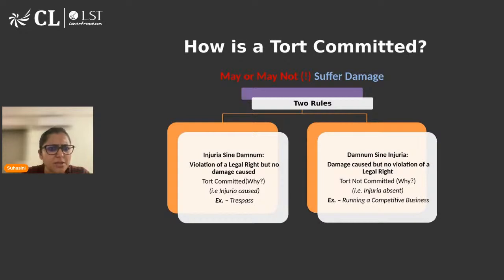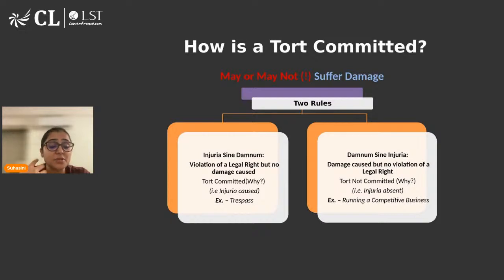Then the second one can be the plaintiff, the wrongdoer. Then the third one can be private defense. Fourth one can be inevitable accident. Fifth one can be act of God. Sixth one can be... what is this? What are the next ones? Act of God is there.